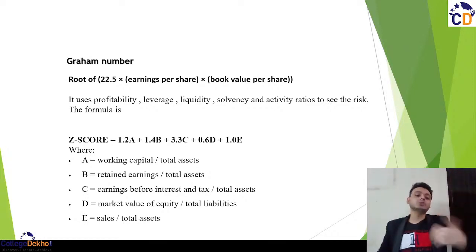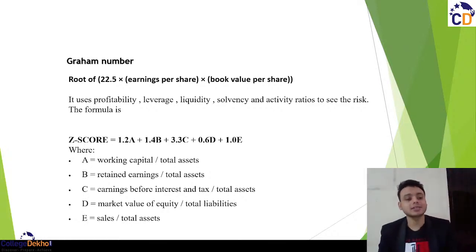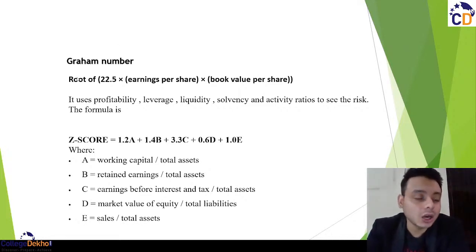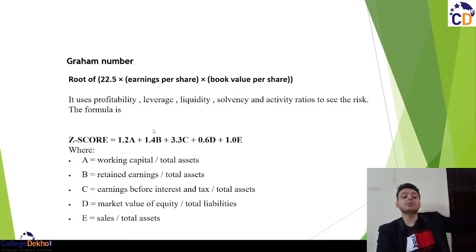And according to the value that came out, more or less than that, you people can say that the share is overvalued or undervalued. But this formula might not work always because it is again based on behavioral finance and financial psychology of Graham, of Mr. Graham. Again, another person was there, Altman.